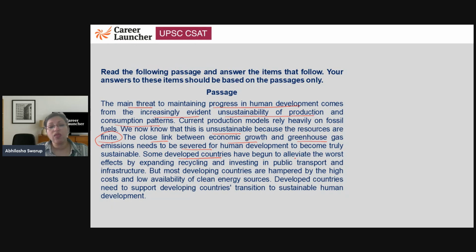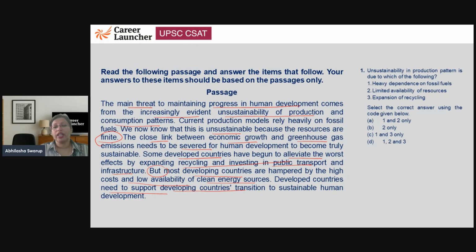Some developed countries have begun to alleviate, which means to reduce, the worst effects by expanding recycling and investing in public transport and infrastructure. But most developing countries are hampered by the high cost and low availability of clean energy sources. So it's difficult for the developing countries. Developed countries need to support developing countries' transition to sustainable human development. Obviously, we want help from the developed countries. All right, let's take a look.